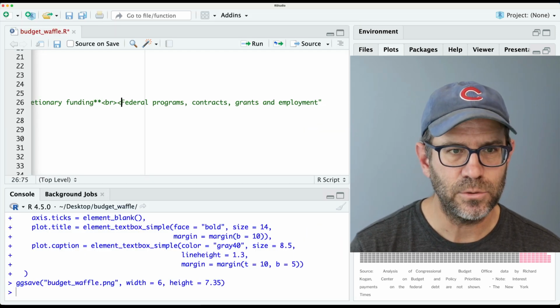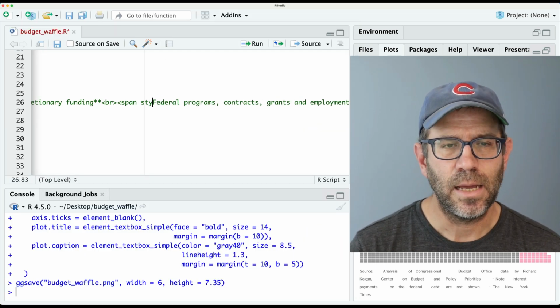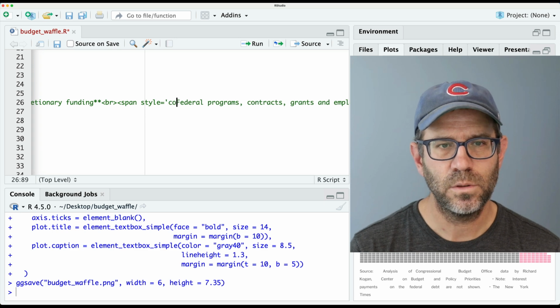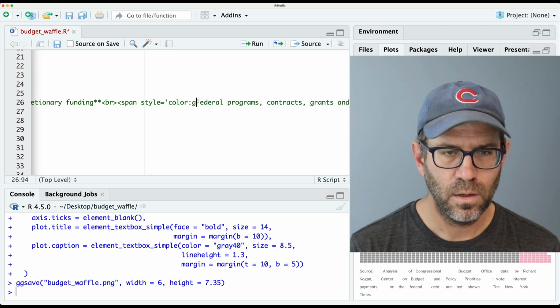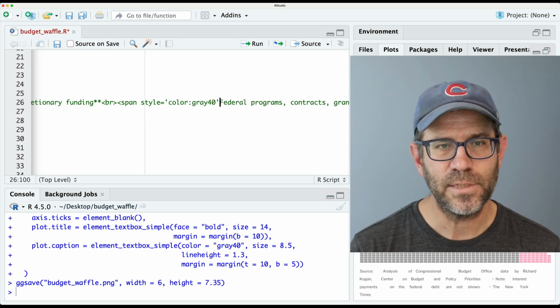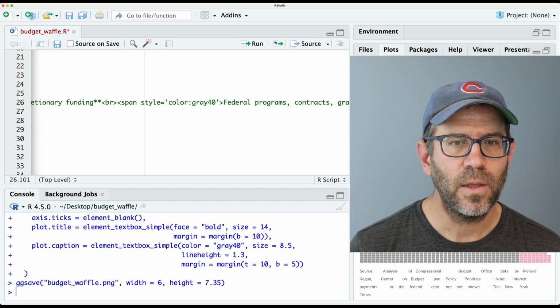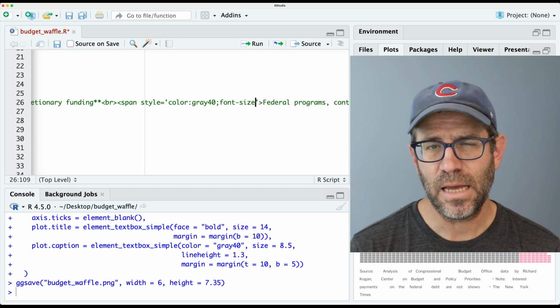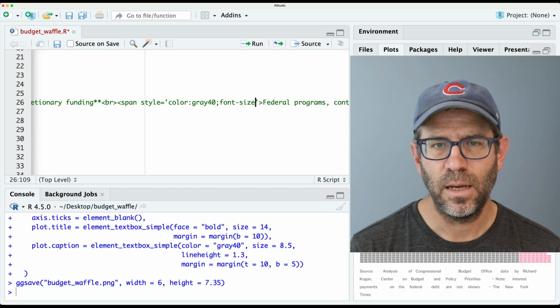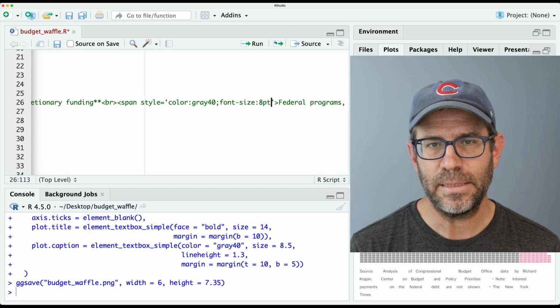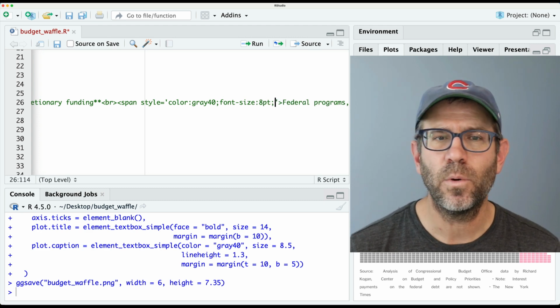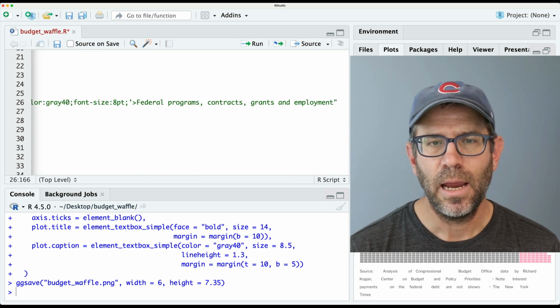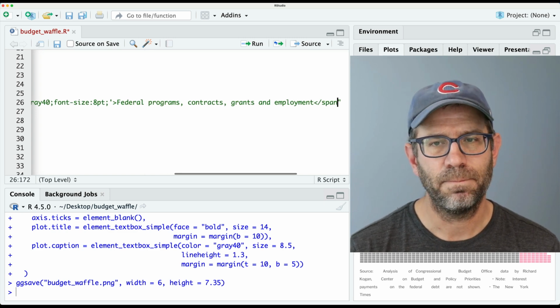And so here then I can do span style equals quote color colon gray 40. I'll use that gray 40 again. And then maybe we'll also then do font size colon, let's do 8 PT. So you need the PT when you're doing CSS styling. And then here we'll close out the span, okay?